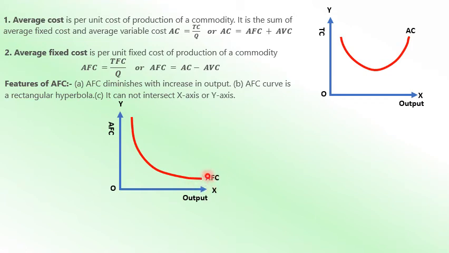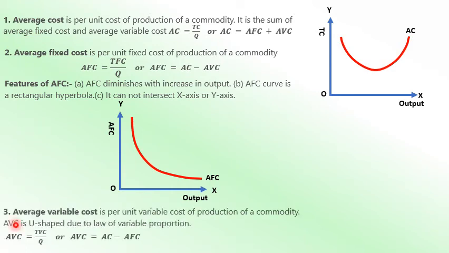That's why it is never zero. That's the reason. Now the next one is the average variable cost curve. It's the per unit variable cost of production of a commodity. The average variable cost curve is also U shaped, due to the law of variable proportion. The formula is AVC is equal to TVC by Q, or AVC is equal to AC minus AFC.